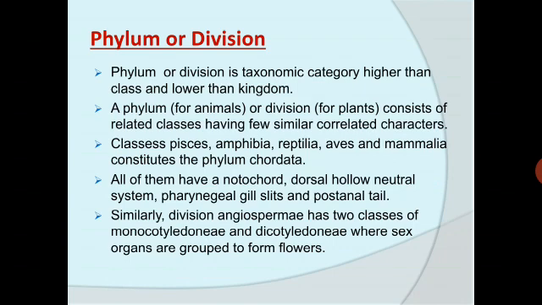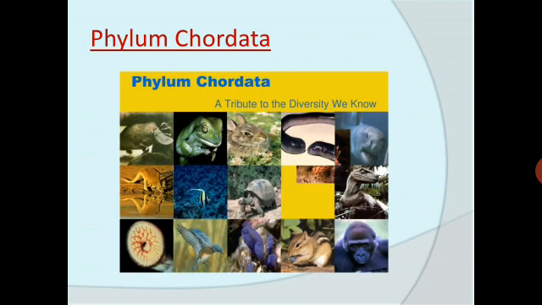Similarly, division Angiospermae has two classes, Monocotyledone and Dicotyledone, where sex organs are grouped to form flowers. So that is about the phylum. This category of phylum includes classes with few similarities. That is about phylum or division. Now here in the photograph, the phylum Chordata has been shown. Pictures are being shown.